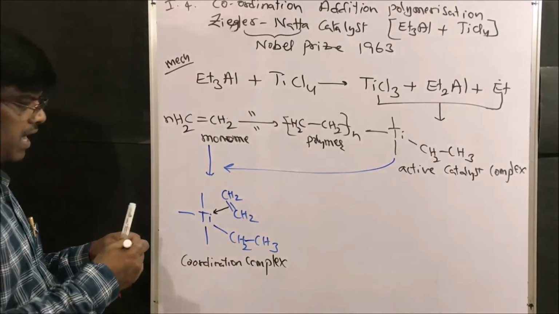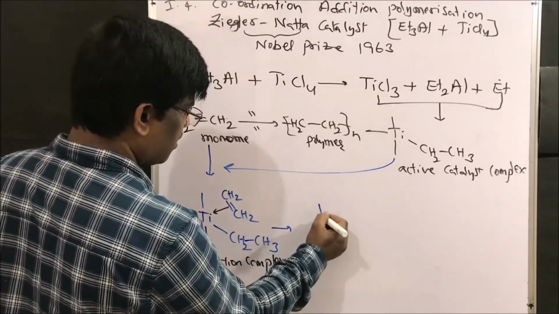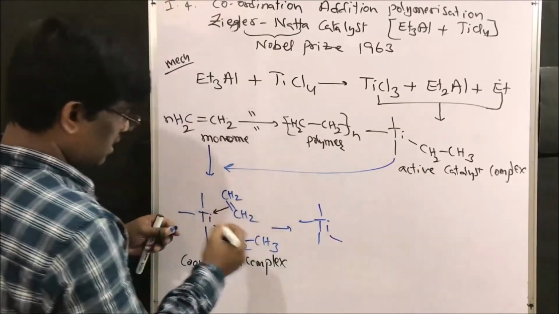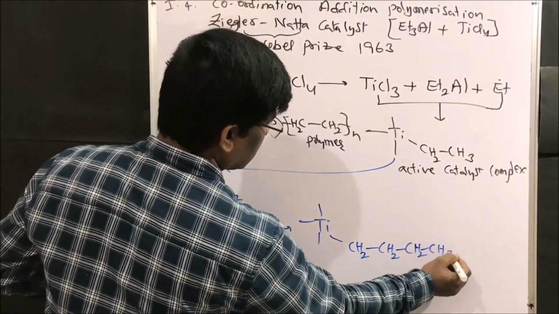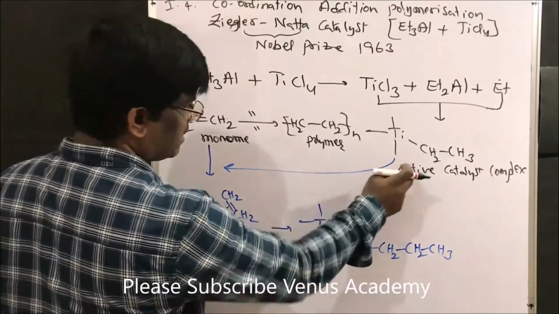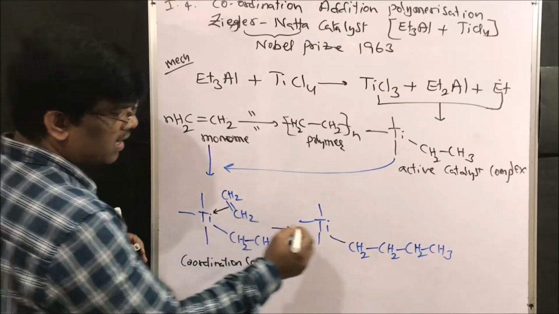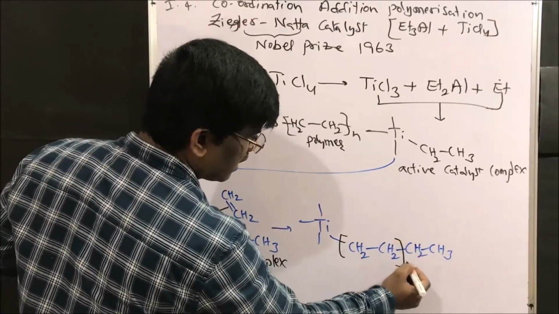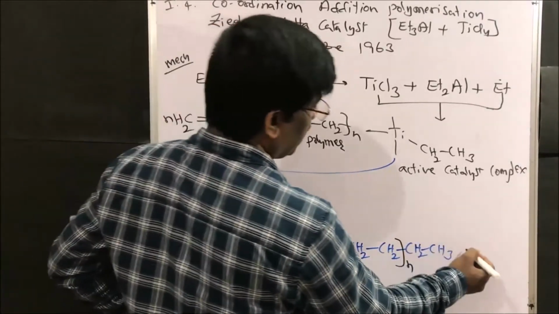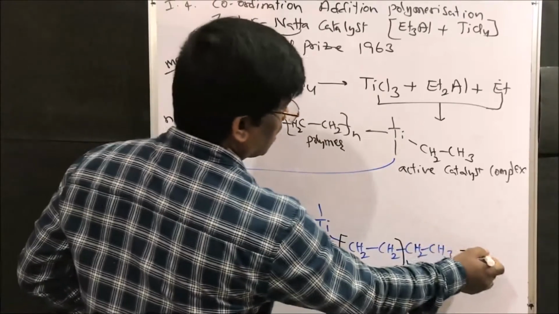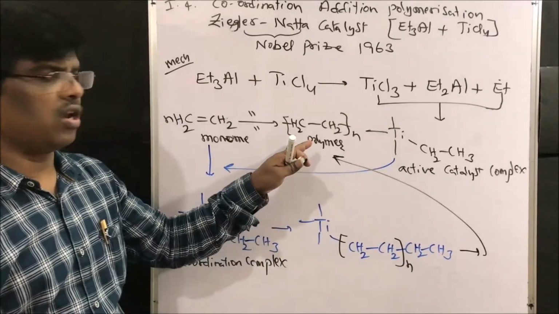This coordination complex rearranges to give a titanium complex similar to this, with CH2, CH2 and CH3. Right, friends? It is similar to the active catalyst complex, and this type of coordination goes on until the completion of the monomer in the reaction mixture, to give the polymer. Yes friends, it is very simple. It goes on extending to give this polymer.